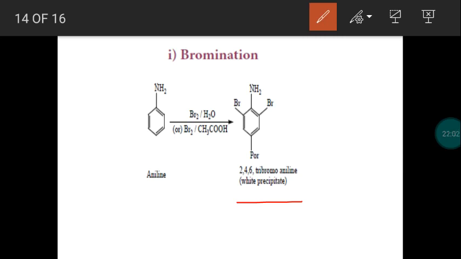So when bromine water is added to aniline, we get 2,4,6 tribromo aniline, and this is a white colored substance. Usually, what is the color of bromine water? Brown color. So the brown colored bromine water is added to this organic compound. If you get a white colored precipitate, it confirms that the reactant aniline is an unsaturated compound.